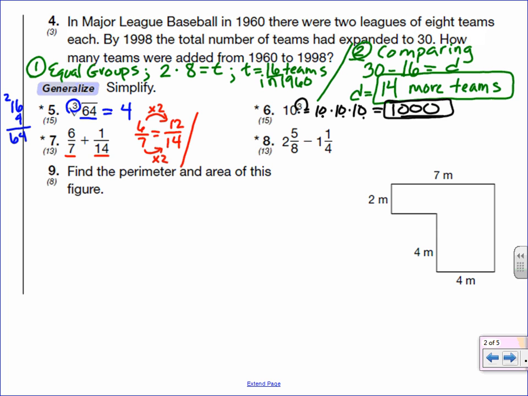So if I rewrite the problem, 6 sevenths I'm going to replace with 12 fourteenths. And then plus 1 14th stays the same. When I add fractions, I add the top, the numerator. So 12 plus 1 is 13. And I keep the denominator the same once I have that common denominator. So 13 fourteenths is the final answer for number 7.